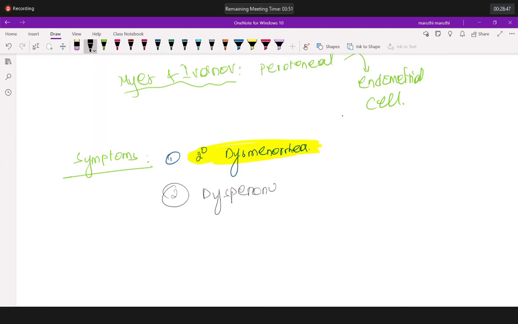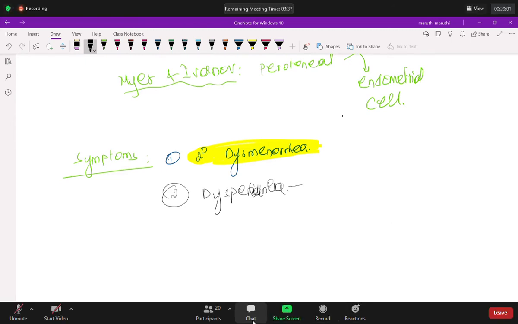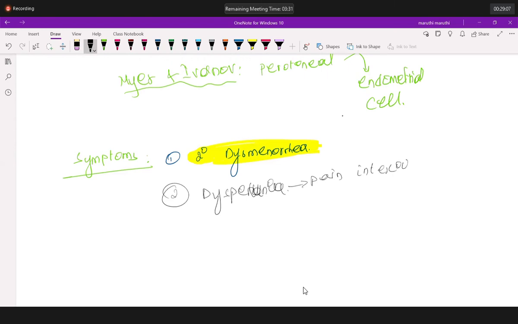What is dyspareunia? That is pain during what? During sexual intercourse. Apart from dyspareunia, the female might also develop what problem?